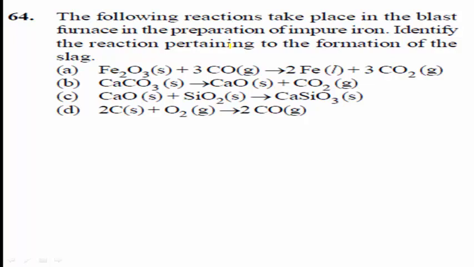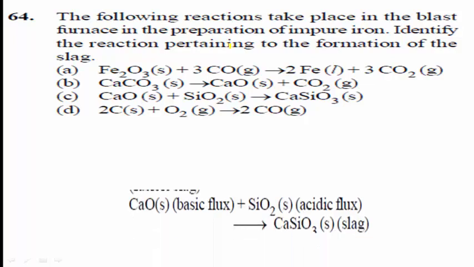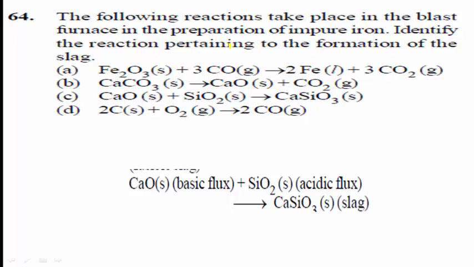Students, the reaction involved in this process is CaO, a basic flux, plus SiO2, an acidic flux, gives CaSiO3.